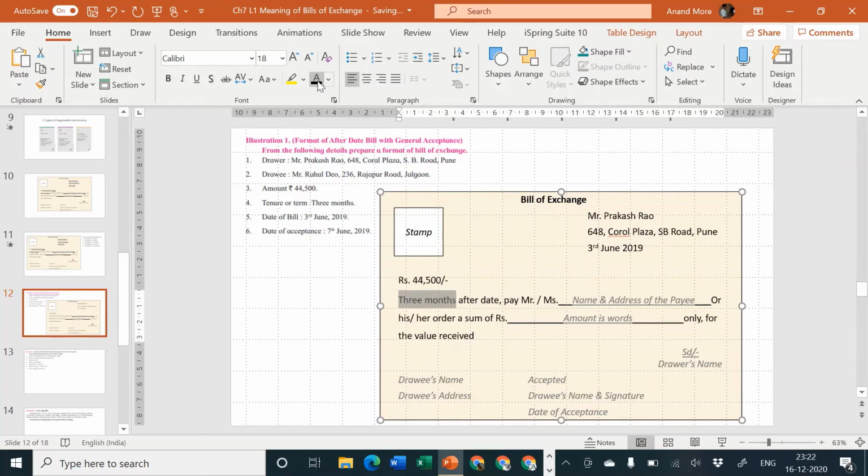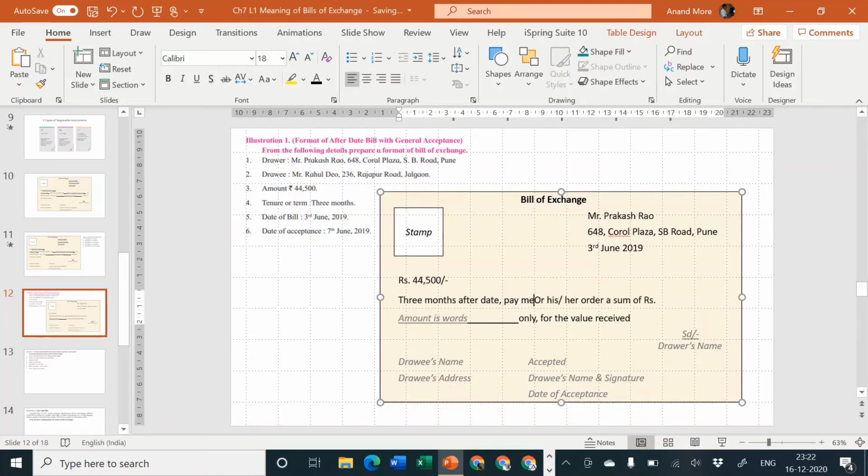Pay me or my order. To whom to pay? Nothing is mentioned now. Drawer's name is given, drawee's name is given, but payee's name is not given. So in that case I'll have to specify. Here the wording will change. It will be simple wording: pay me or my order.